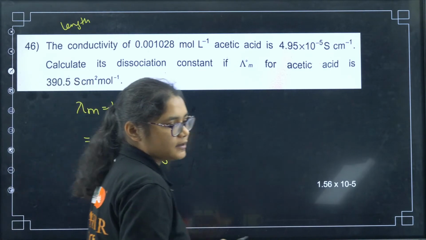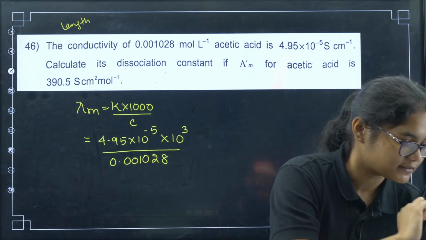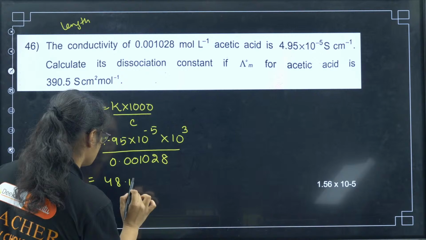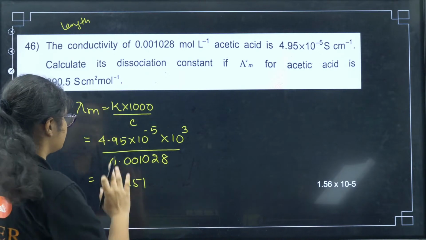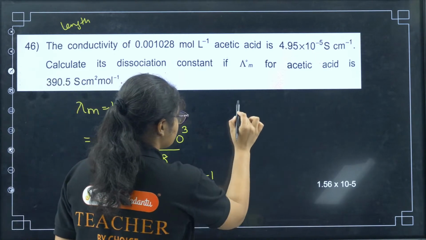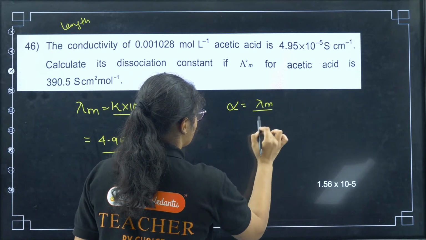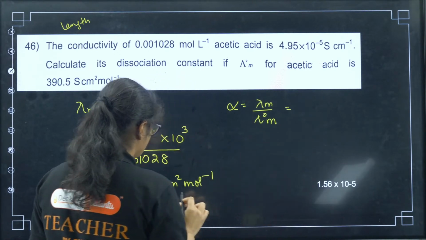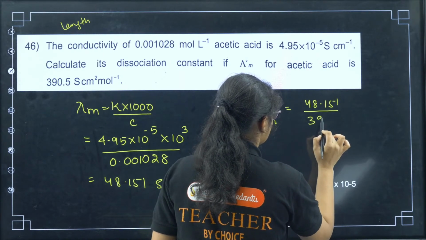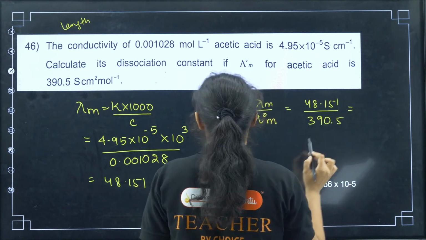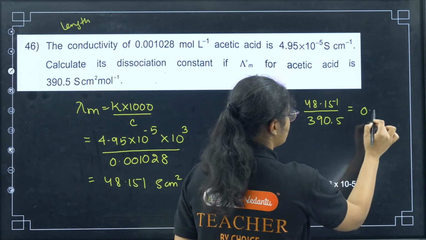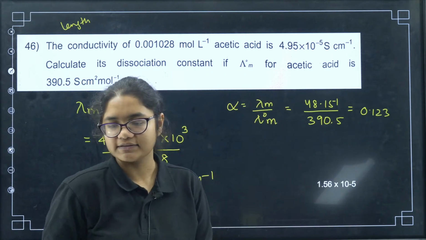I have also solved this. You will get 48.151. I'm not writing the units now, but the molar conductivity units here will be S centimeter square mole inverse. After that, you have to find the alpha value, that is lambda m by lambda naught m. So this is equal to 48.151 divided by 390.5, right? That one will give you 0.123. Okay, 0.123 is the alpha value.